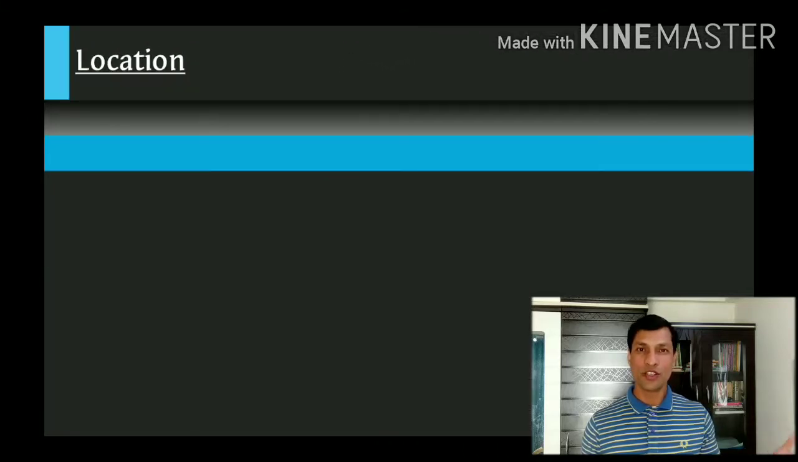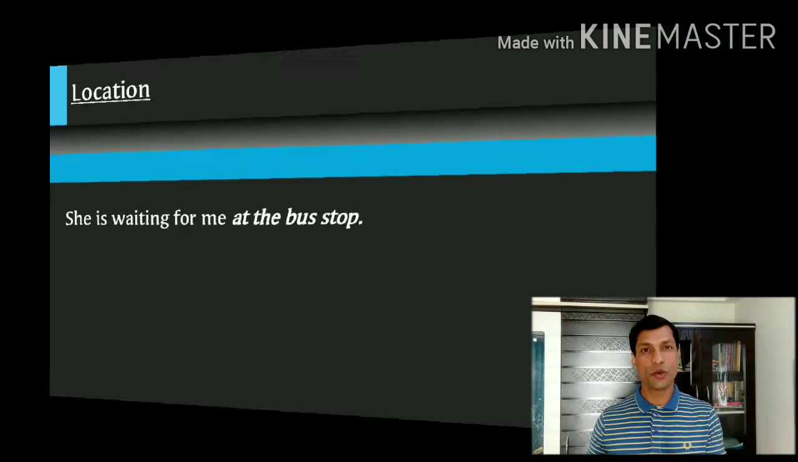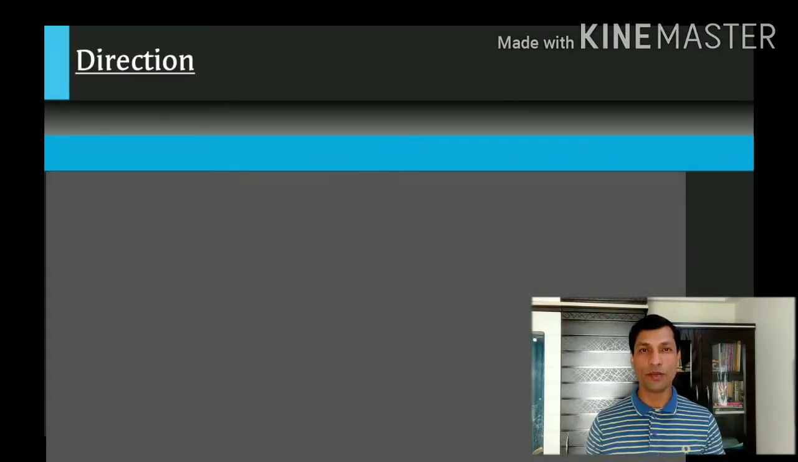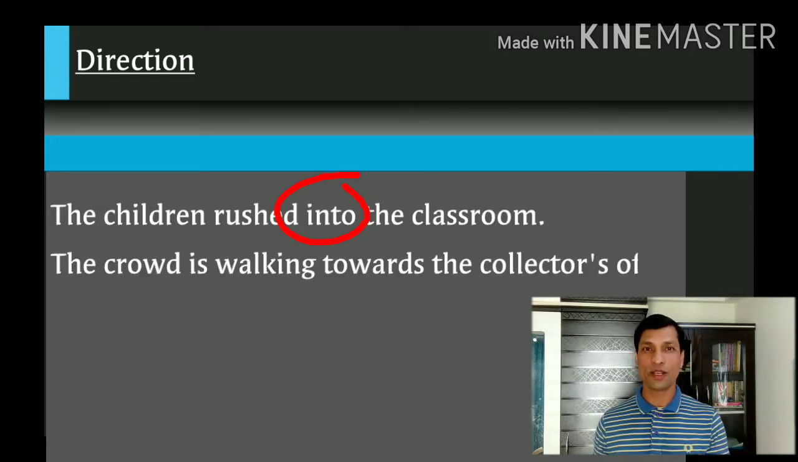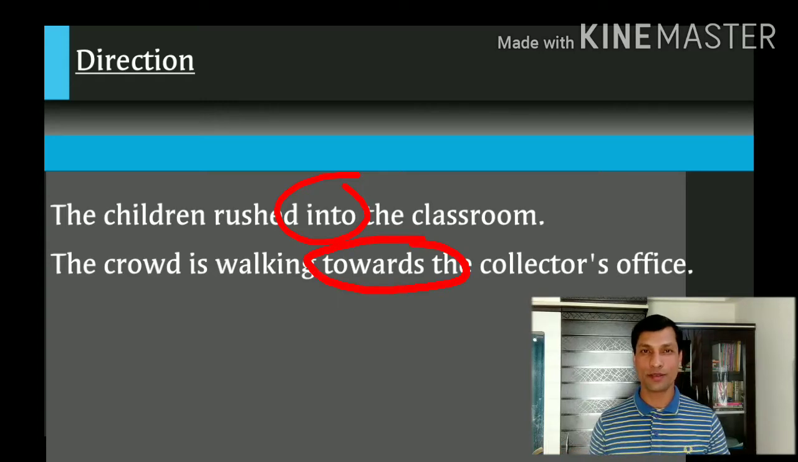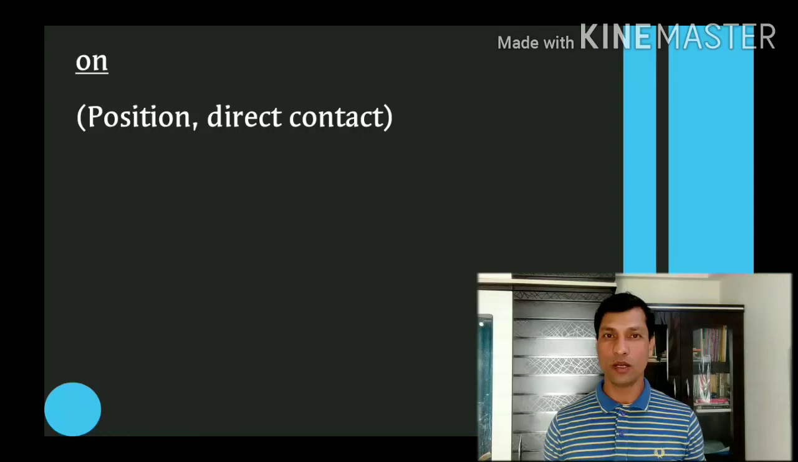Sometimes we talk about location. For example, she is waiting for me at the bus stop. Sometimes some prepositions show us direction of movement. For example, the children rushed into the classroom, or the crowd is walking towards the collector's office. Let's study some commonly used prepositions and their usage. We'll also study some common mistakes so that if you are doing those mistakes, then you can avoid them in future. Let's start with on.